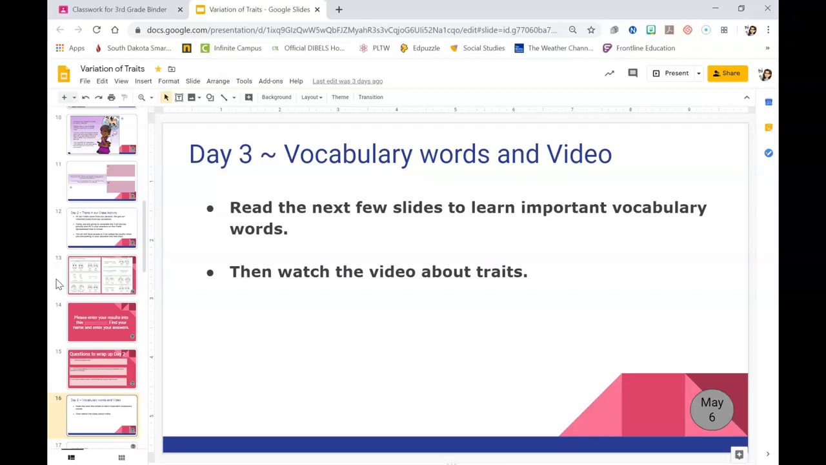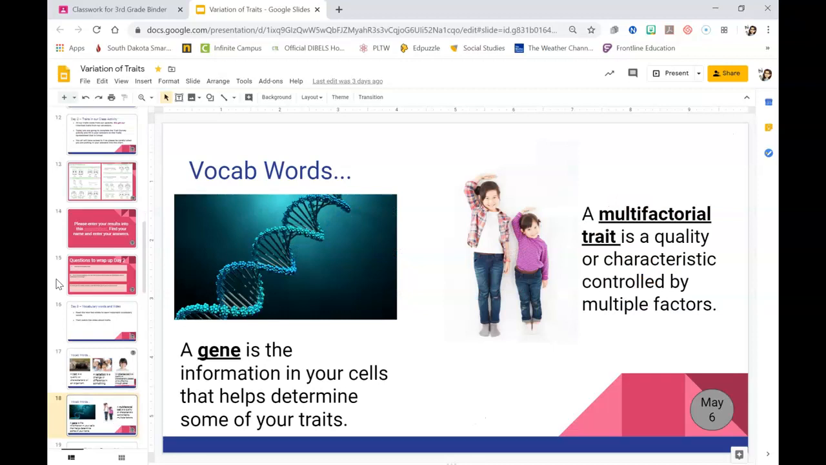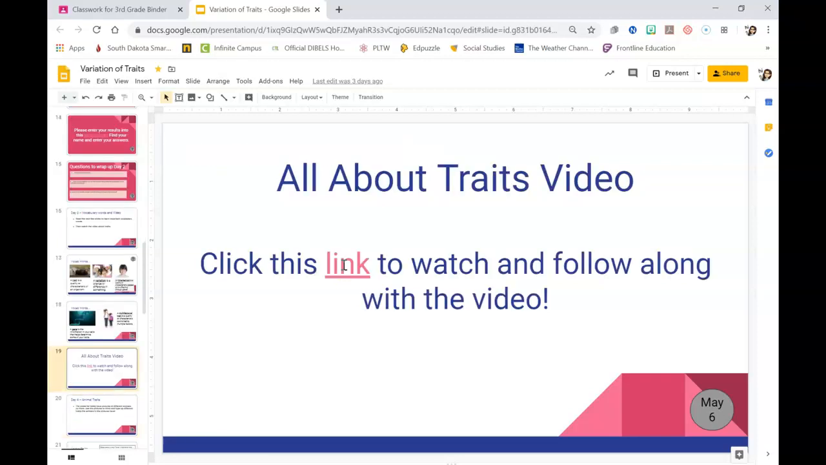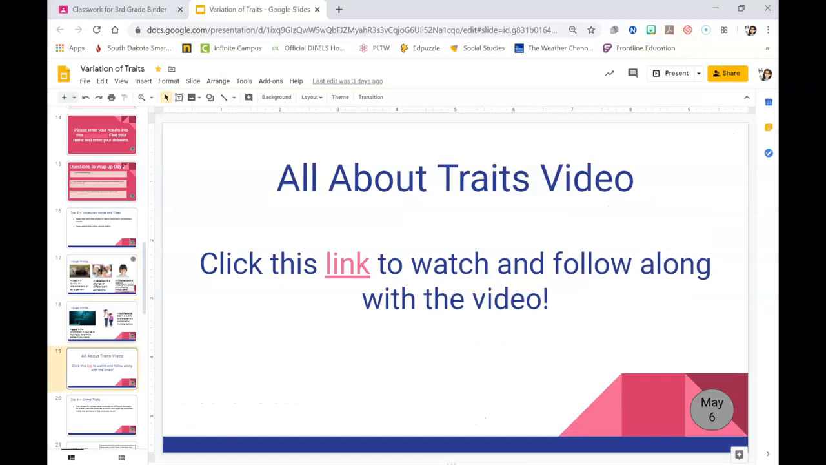You're going to read the next few slides and learn important vocabulary words, and then you're going to watch the video about traits. So a few pictures and vocabulary words that you're just going to read the definitions for, a few more vocabulary words, and then click this link right here to watch the video. All right, and that's all you have for today. So a few vocab words to learn, and then a video to watch.